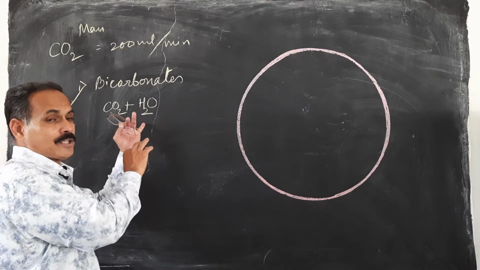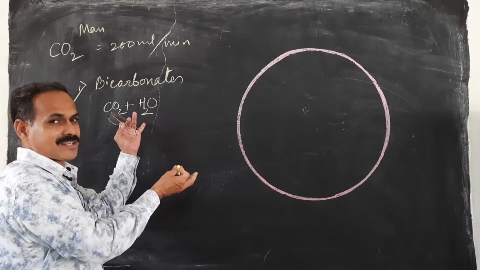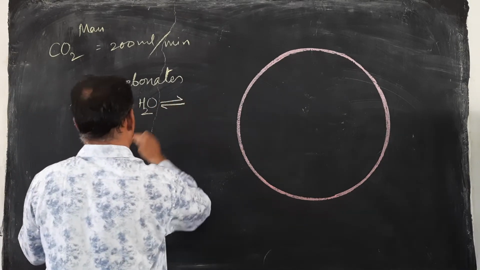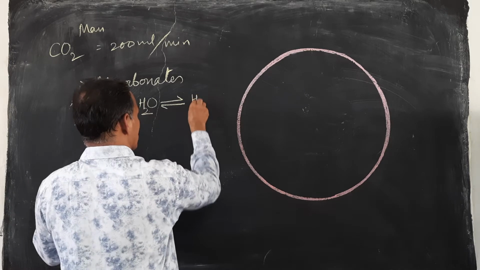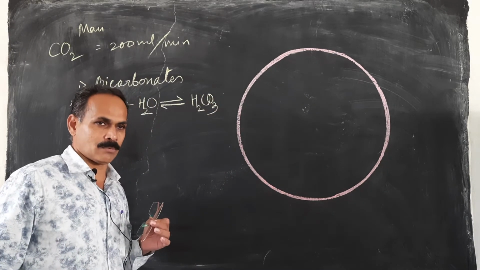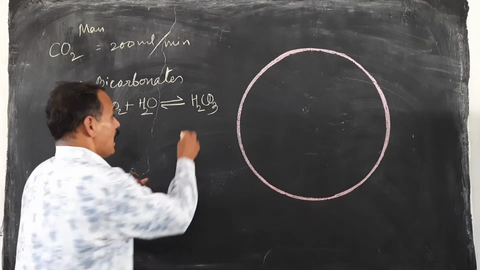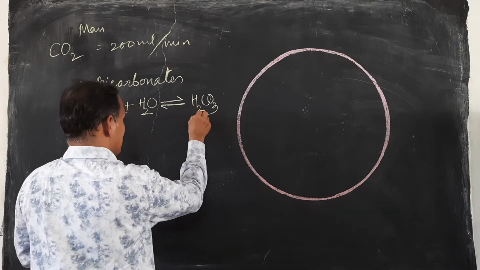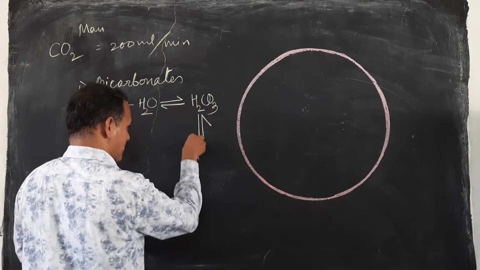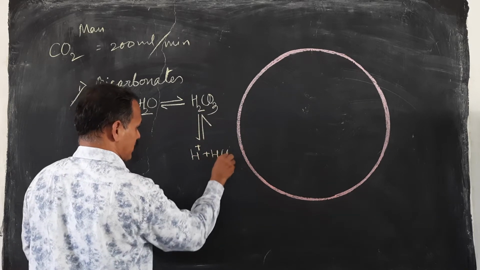Some CO2 from the tissues diffuses into the extracellular fluid. Here it dissolves and forms H2CO3, called carbonic acid, and this carbonic acid again dissociates into H plus and HCO3 minus.